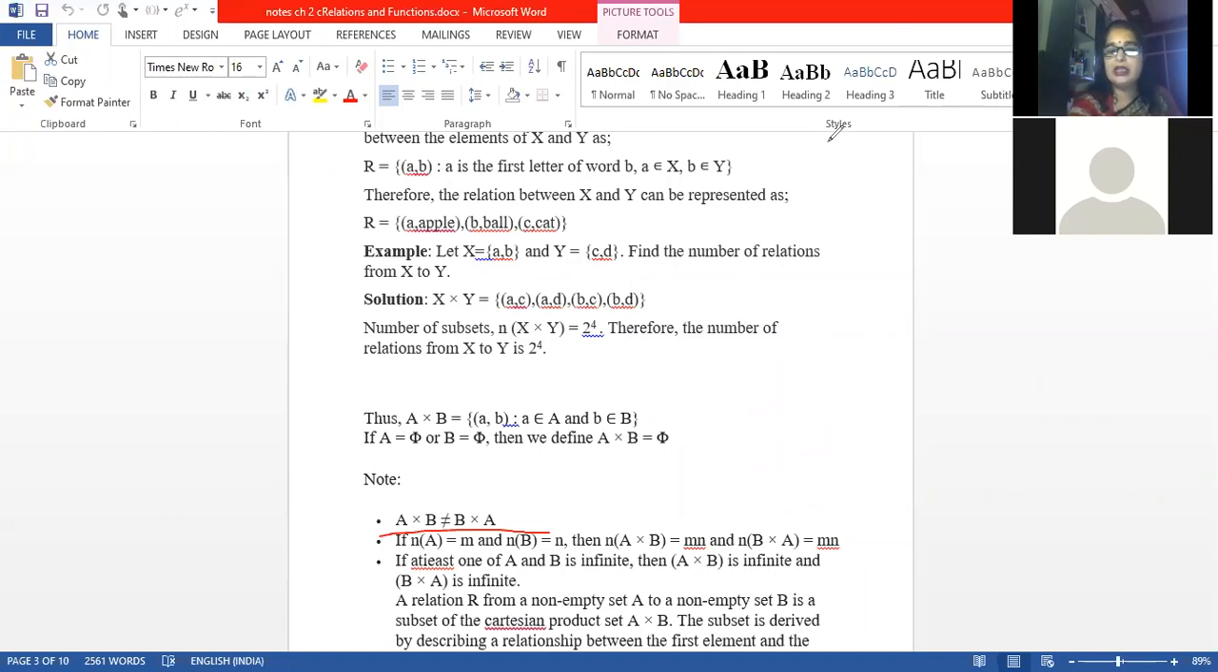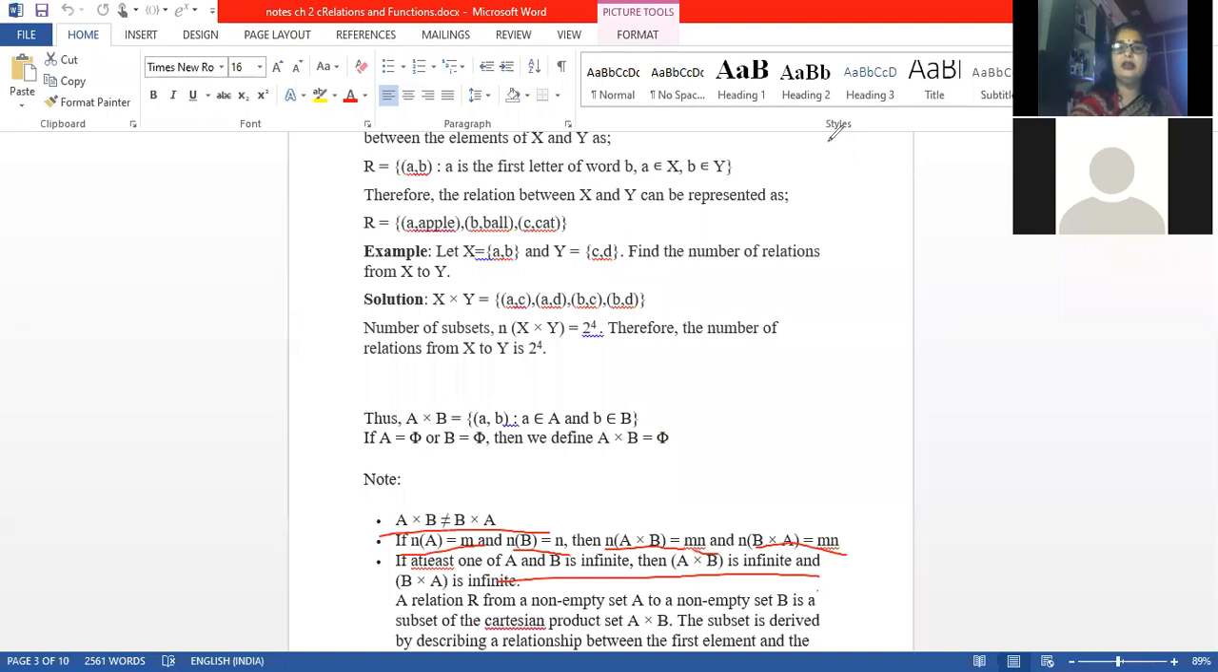And then second: n(A) is m. n means the number of elements. If the number of elements in set A is m and the number of elements in set B is n, then the number of elements in A into B will be mn, m into n. B into A is again mn. Clear? If one of the sets is infinite, having infinite elements, then the set A into B will again have infinite elements.